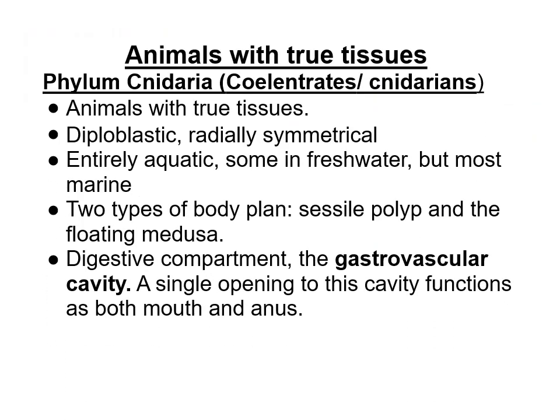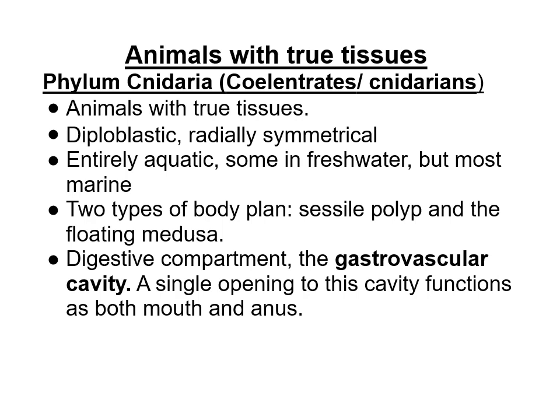So the next phylum is phylum Cnidaria, silent C, Cnidaria. Old name dia Coelenterata. So animal ini ada true tissues. So they are diploblastic. Recall back the previous: diploblastic means only two layers. Radially symmetrical. Entirely aquatic. Some ada duduk kat fresh water, some ada di laut basically.